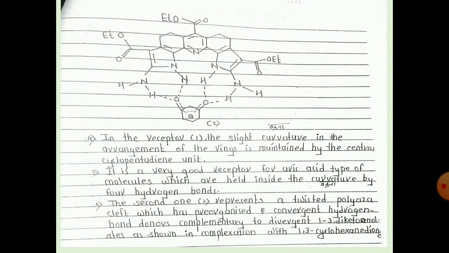Then in receptor 1, the curves in the arrangement of the rings are maintained by the central cyclopentadiene unit. So it is a very good receptor for uric acid type molecules, which are held inside the curve by 4 hydrogen bonds.